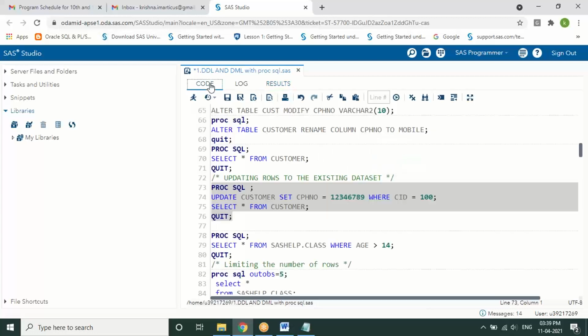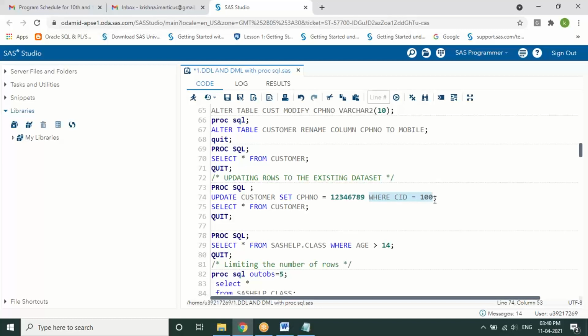Update is the only statement which you can use for updating. Conditions can be anything apart from this. With the where expression, if you remember in SAS, we learned about subsetting. The conditions can be created in any way: a single expression, multiple expressions, using different operators, all that kind of thing.